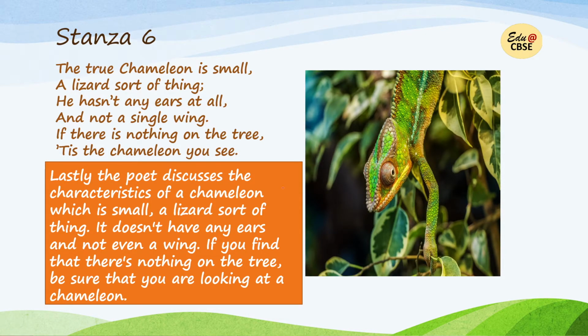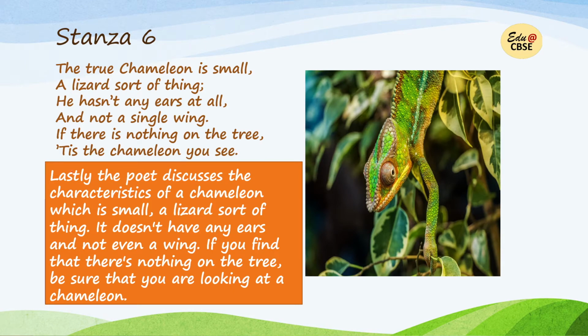A true chameleon is small, a lizard sort of thing. He hasn't any ears at all and not a single wing. If there's nothing on the tree, it's the chameleon you see. So here the poet says that if there's nothing on the tree, how can you see a chameleon? But this is the striking feature of the chameleon, though it is also producing a contradictory statement.